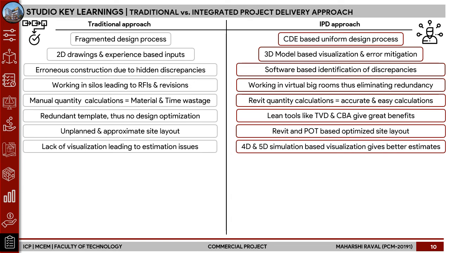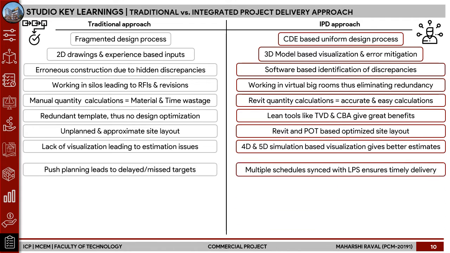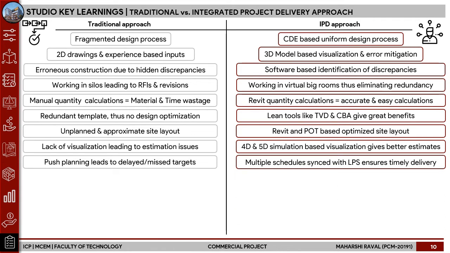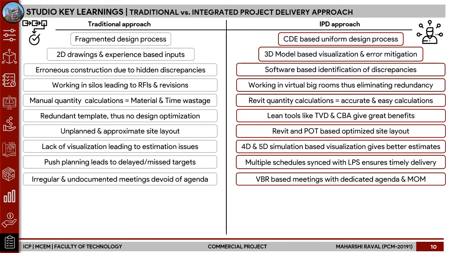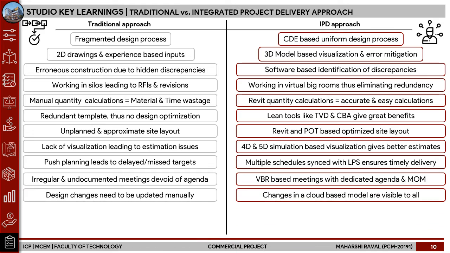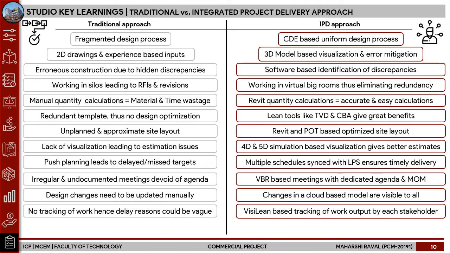Lack of visualization leads to estimation issues, while we can have 4D and 5D simulations, which would give better estimates in an IPD approach. Push planning is the norm in the traditional approach, while we can have a lot of schedules and systems like Last Planner in place to ensure timely delivery for IPD. There are undocumented meetings in the traditional approach, while we have MOMs and dedicated agendas for the IPD approach meetings. Design changes need to be updated manually in all the drawings, while in the IPD approach, a change in the cloud-based model will be visible to all the stakeholders.